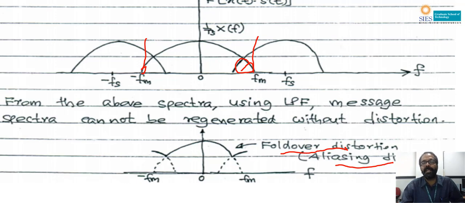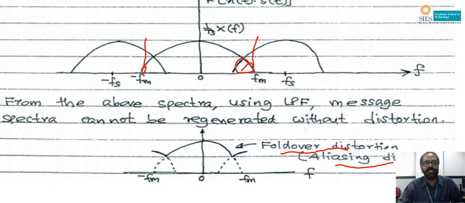So we are able to conclude like this: if fs is greater than or equal to twice fm, the original signal can be regenerated without any distortion. If fs is less than twice fm, the signal cannot be regenerated without distortion. But practically, with a practical sampling technique, when fs is equal to twice fm, the original signal cannot be regenerated without distortion. The reason is that when fs is equal to twice fm, we need an ideal low pass filter, but an ideal low pass filter is not a realizable filter. Due to that reason, practically fs is always greater than twice fm.